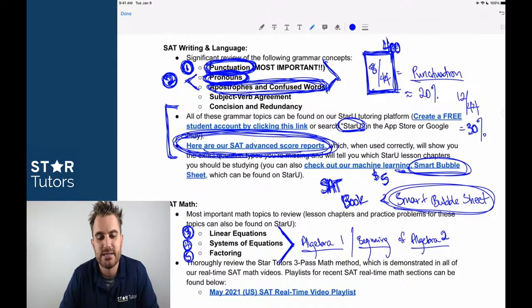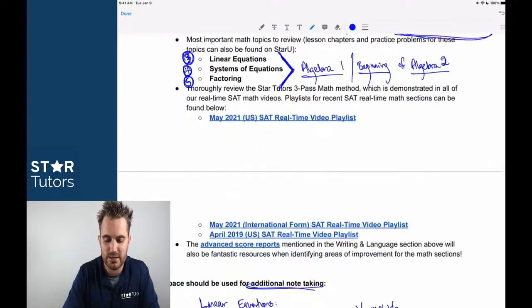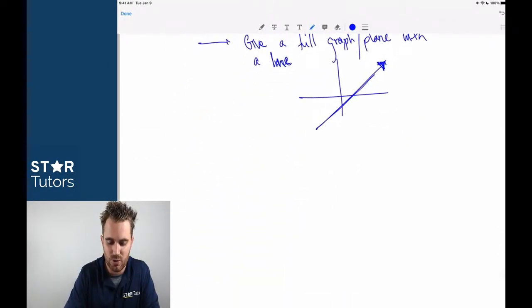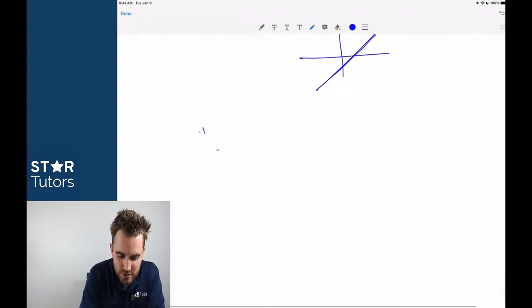Those are the 5 topics that we recommend that you study ad nauseum until you have every single one of those topics memorized. Again, I'll write them out just so that everybody has it in a more concise way. These are 1 through 5, really. It's punctuation, number 1. Number 2, if we're looking at writing in language, so this is writing in language.